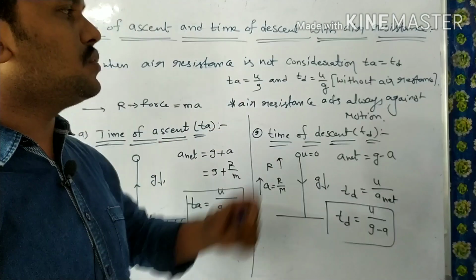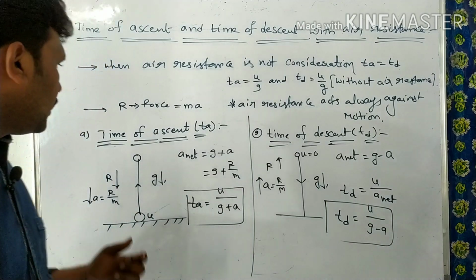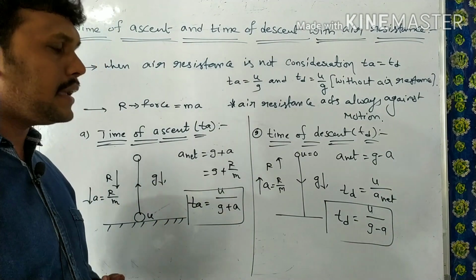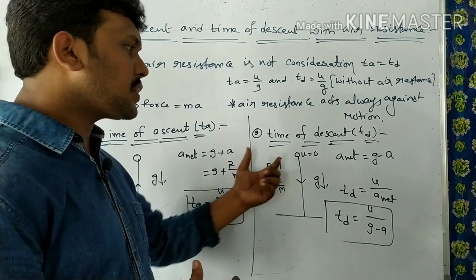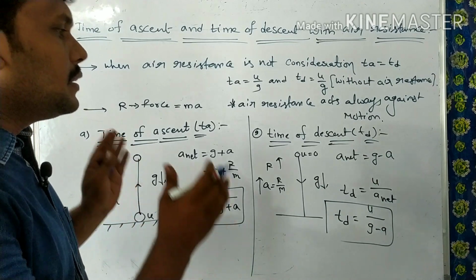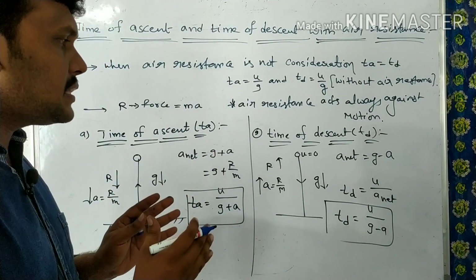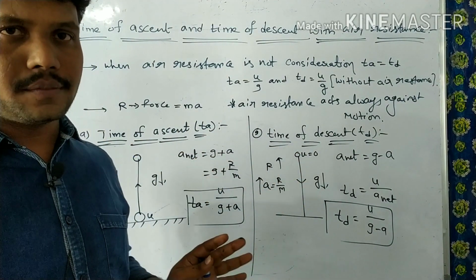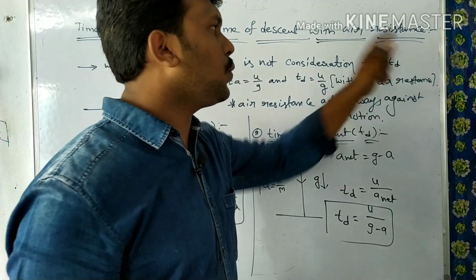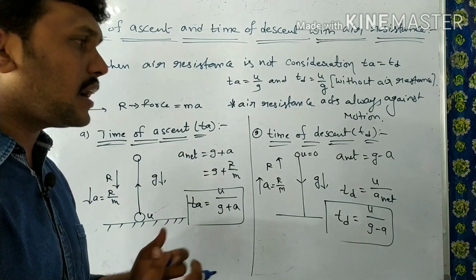Children, in this situation you have seen the difference between the time of ascent and time of descent in the presence of air resistance. In the presence of air resistance, the time of ascent is u by g plus a, and the time of descent is u by g minus a. So these two time intervals are not equal. Without air resistance we accept that time of ascent is equal to time of descent, but here we are considering air resistance.